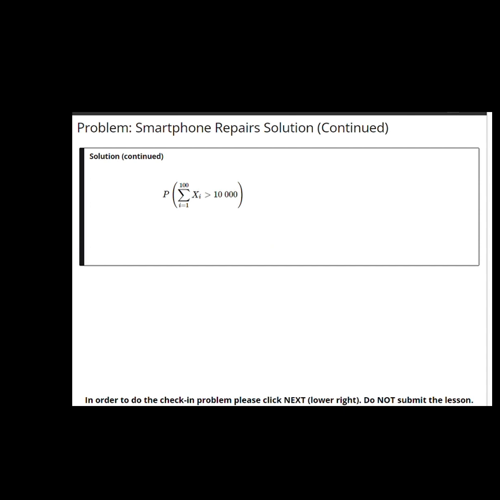So the probability that the sum of x sub i exceeds 10,000, standardizing on both sides, you'll notice because we're adding up a large number of random variables, I've ignored the continuity correction. Standardizing is the probability that a standard normal exceeds 10,000 minus 7,200 divided by the square root of 627,600, or the probability z is bigger than 3.53, where z is a standard normal random variable. Again, from normal tables, this is 1 minus 0.99979, or 0.00021, an exceedingly small number. There's virtually no chance that the cost will exceed 10,000, provided there are only 100 repairs to be made in the month.